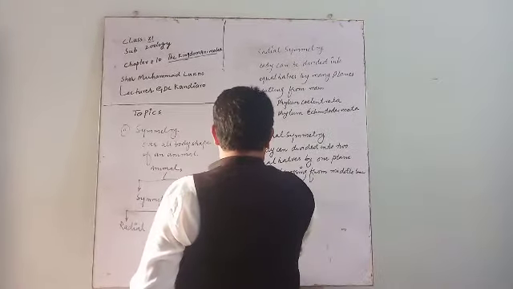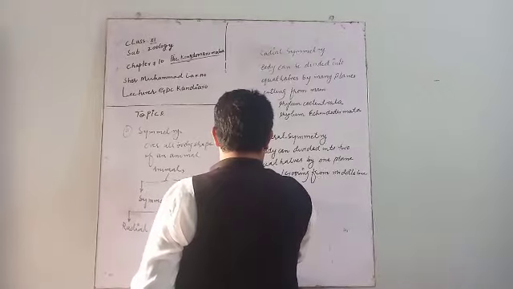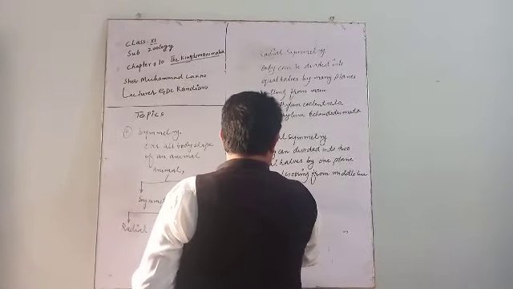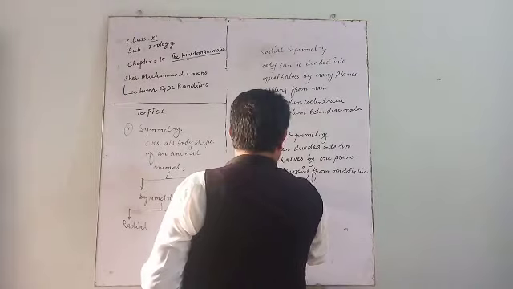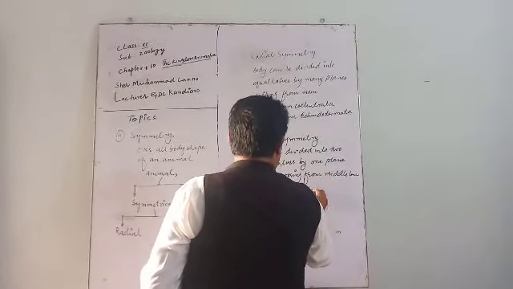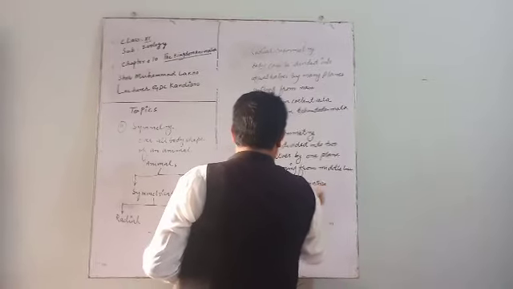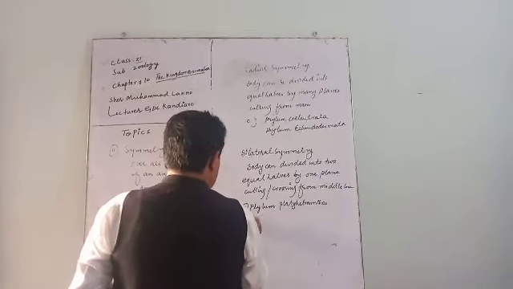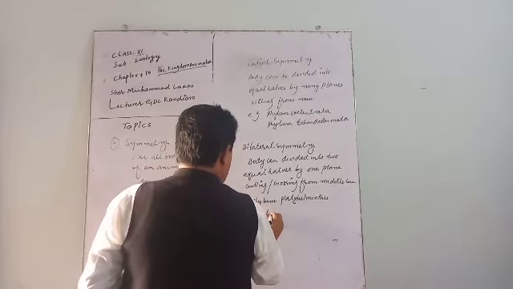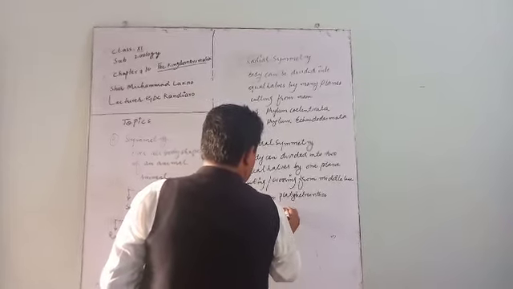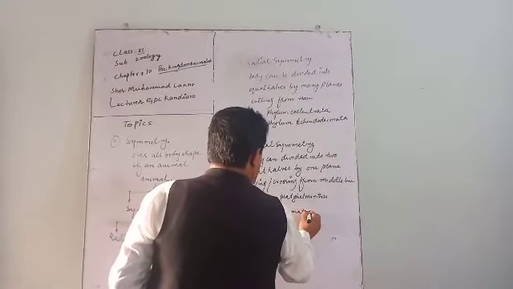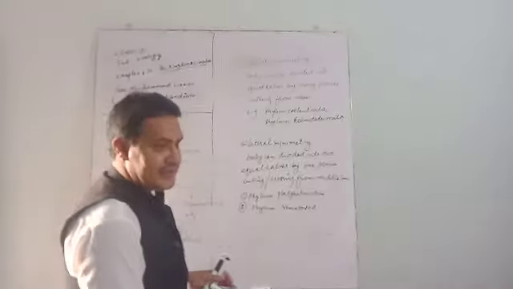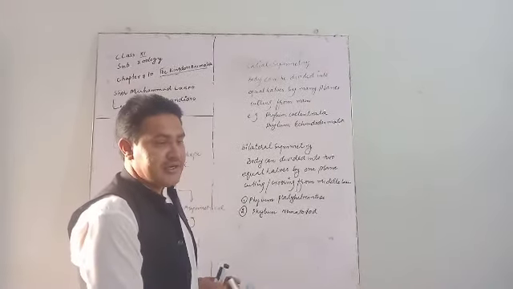Examples of bilateral symmetrical animals are phylum Platyhelminthes, phylum Nematoda, phylum Annelida, phylum Mollusca, phylum Arthropoda, and phylum Chordata.